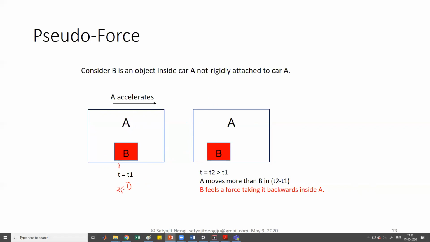So at t equal to 0, basically both were at rest, and now suppose A accelerates. So what happens? Because A is having an acceleration, A starts moving with acceleration a. Suppose at a time t equal to t2, A will have moved half ft square, I mean ut plus half ft square, u was 0, so I'm not putting it. So s equal to half ft square, A has moved. So basically the center of mass of A has moved by half ft square.